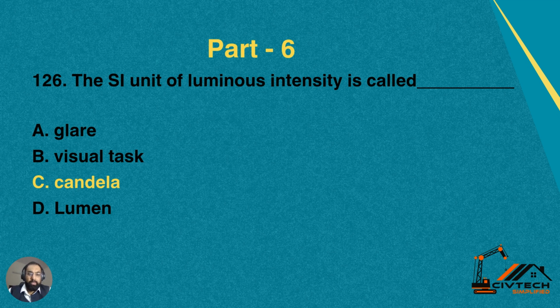So on this topic, as we are already discussing various building components, our first question for today is: the standard international SI unit for luminous intensity is called dash. So luminous intensity is associated with the lighting part of building construction and building services. So what is the SI unit for lighting? Number A, glare. Number B, visual task. Number C, candela. Number D, lumen. So the correct option for this question is C, which is candela. Candela is the unit for luminous intensity.